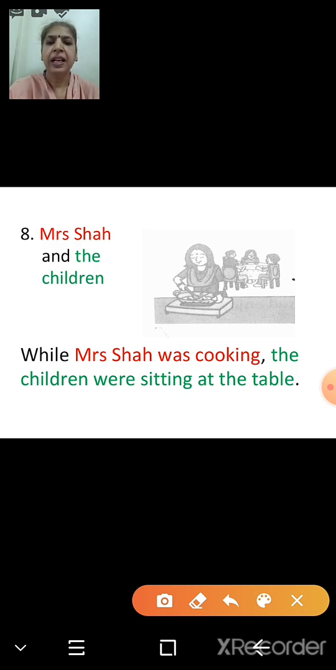And while can be used in the beginning. We can begin the sentence with while. Then keep in mind we have to put a comma. Or while can be used in between or in the middle of the sentence. So we have to observe the picture properly, find out what they are doing, and use while.